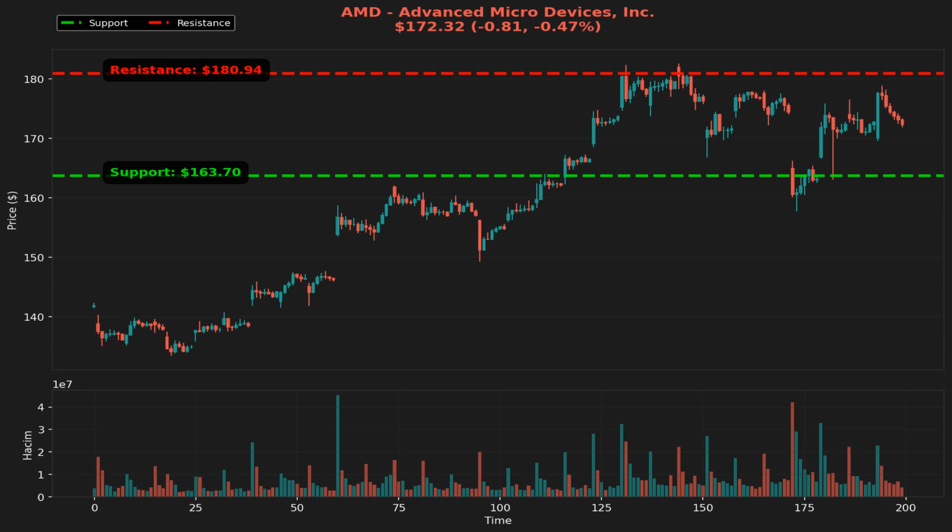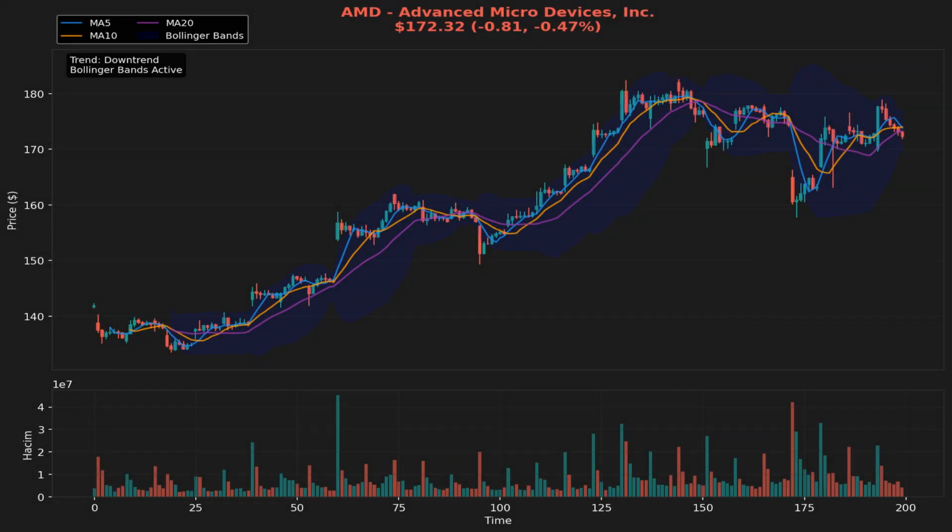Alternatively, in a bearish scenario, if AMD breaks below $163.70, it could trigger further declines, leading traders to reassess their positions. This scenario emphasizes the importance of maintaining discipline and being prepared to exit positions quickly if market conditions change.